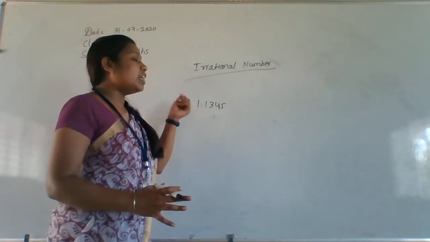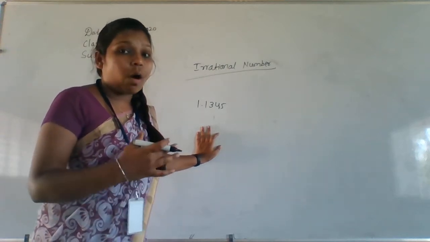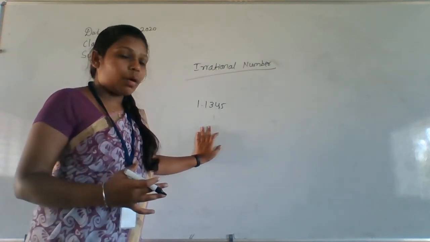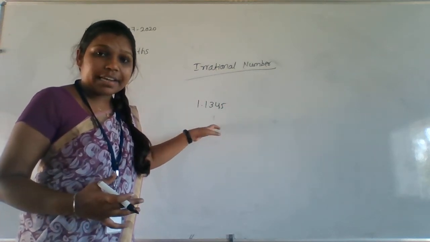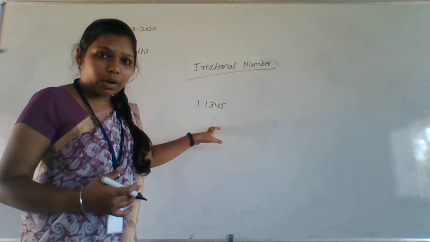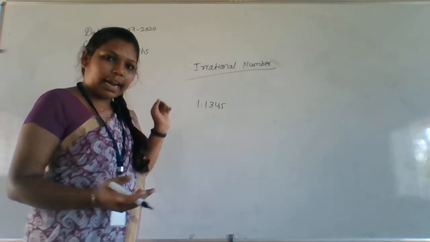So the definition of a rational number is terminating or recurring. Here it is terminating, so it is a rational number. It is not an example for an irrational number.